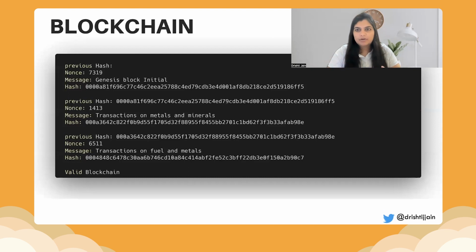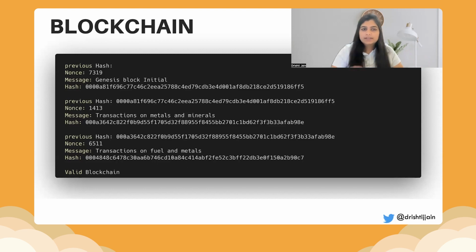Now, on the back end, I created a basic blockchain wherein I have data based on transactions that are being made by a particular big oil company. So there were transactions made on metals and minerals, transactions made on fuel and metals, and each of this is calculated. If you see, the first one is the Genesis block. There's no previous hash because it's the Genesis block, and the hash value. And the next block has the previous hash value. It has its own nonce.